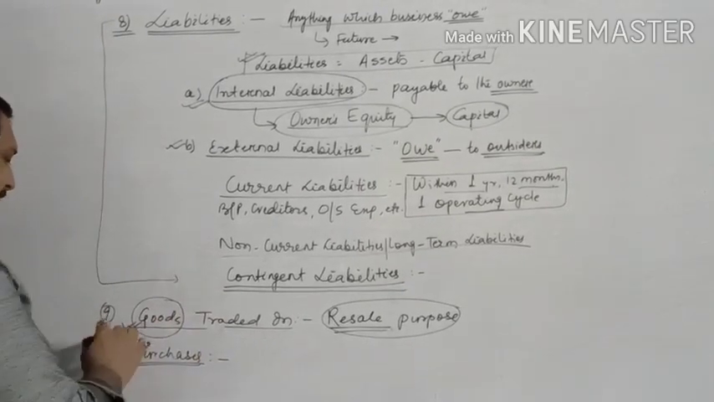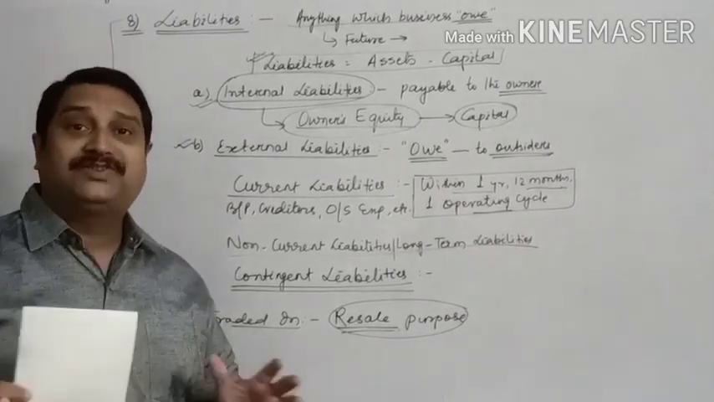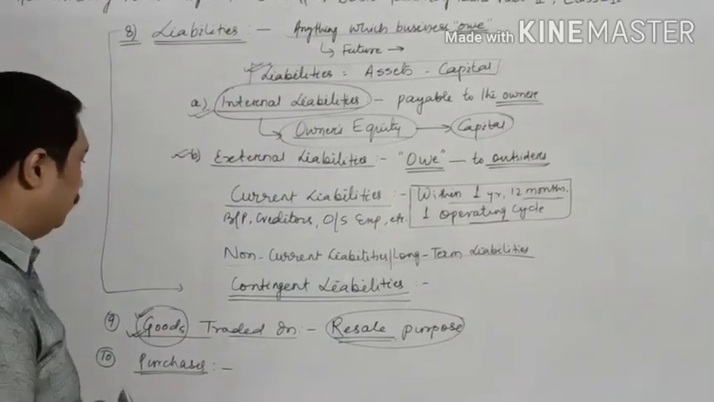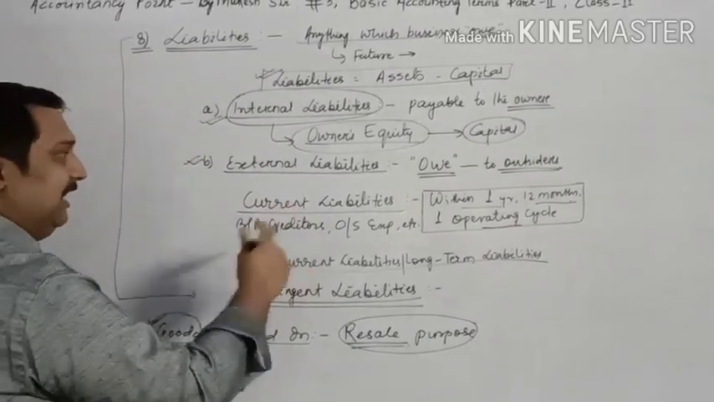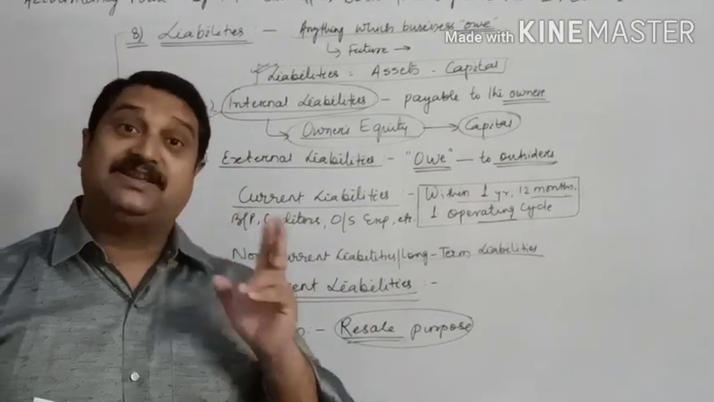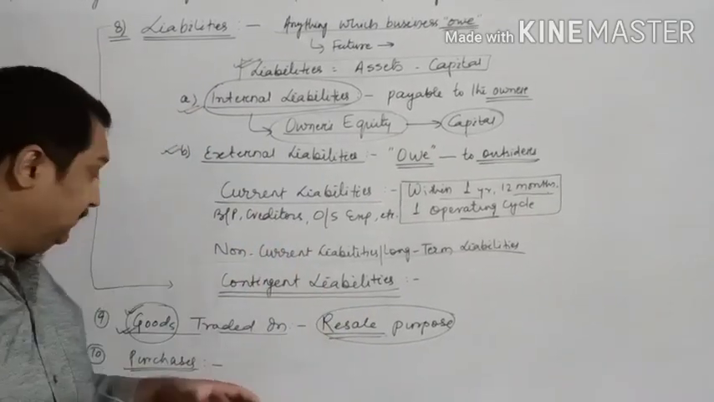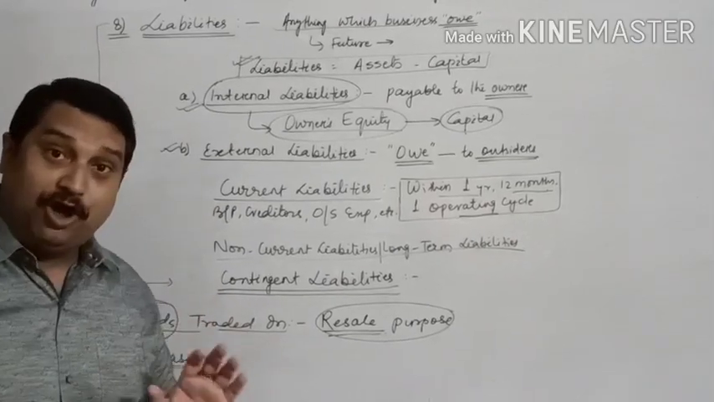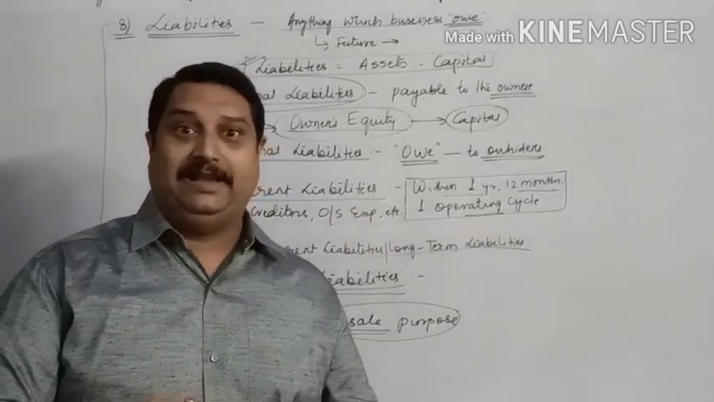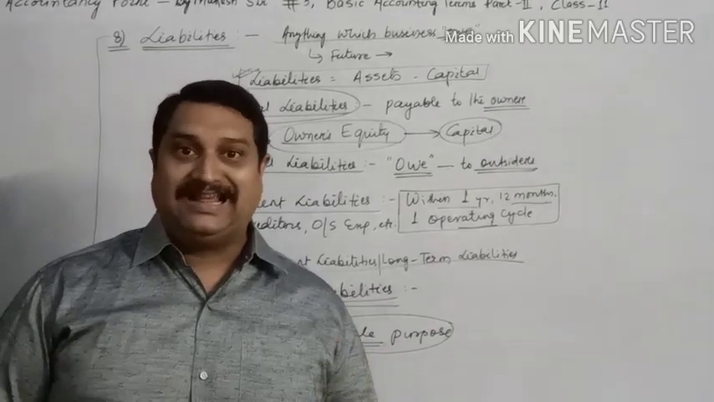Before I move ahead with purchases, let me tell you the nature of goods. Children, goods are your assets. They are your current assets. In the previous class, if you remember, we had discussed the stock and the raw materials. They are considered your current assets. So goods are also your assets. The goods which you could not sell will be considered as your assets.